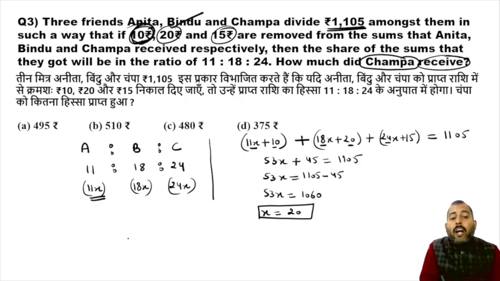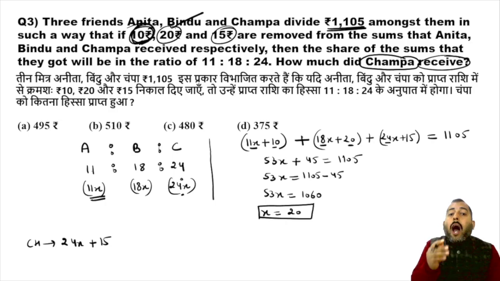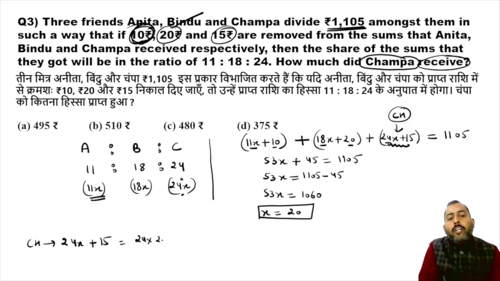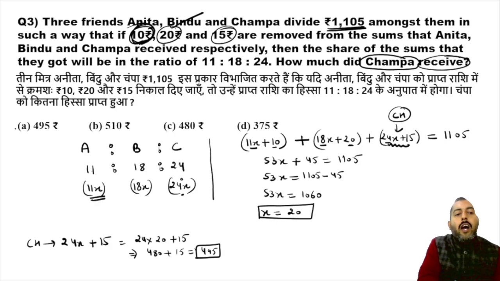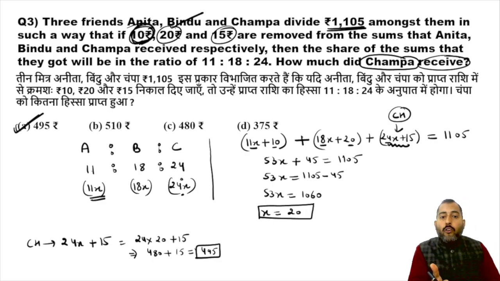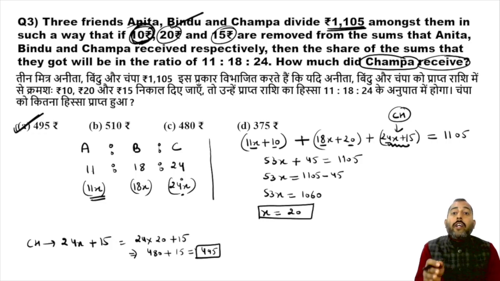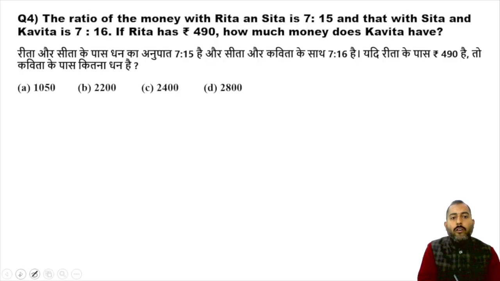Champa has received 24x plus 15 rupees. 24x was the share of Champa after deducting 15 rupees from it, so the actual share of Champa was 24x plus 15, which is 24 into 20 plus 15. 24 into 20 is 480 plus 15, which is 495. Answer is option A. I hope this is clear to everyone. We are using integrity of ratios here. Let's move on.